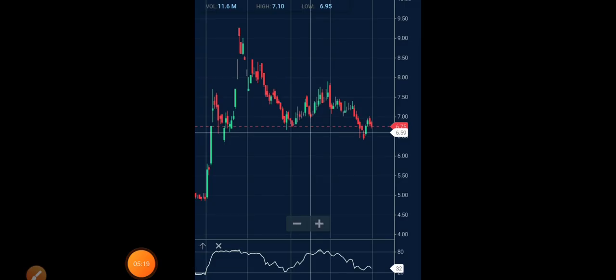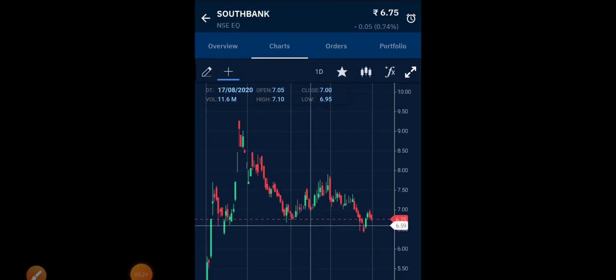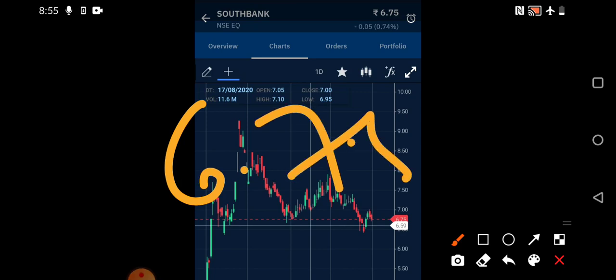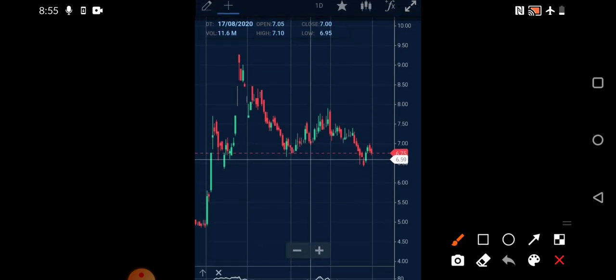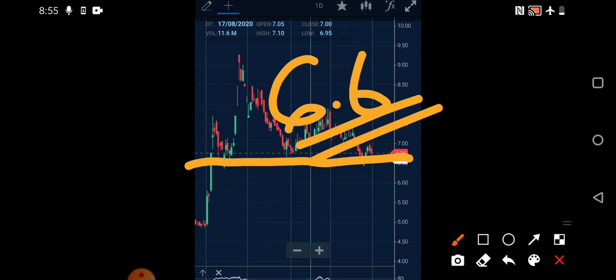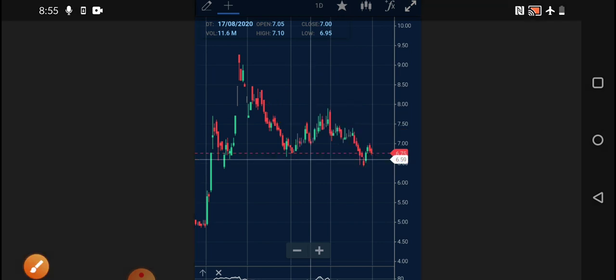Okay, so we're back on the technical chart. Currently you can see the market price is 6.75. Today we'll discuss one such level where we can start investing in this particular bank. If you draw the support clearly, you can see 6.6 is one level. That is a very important and crucial level where you can start investing. As I always suggest, don't invest in bulk amounts. Keep a small portion of your investment, and whenever you see any sort of correction, especially when the market corrects, you can average.